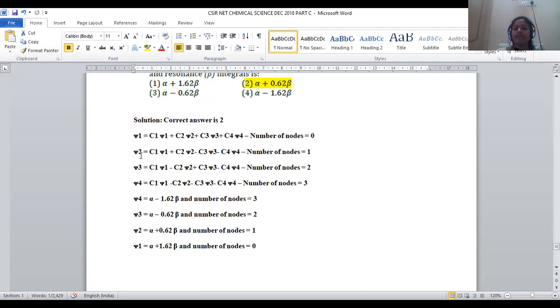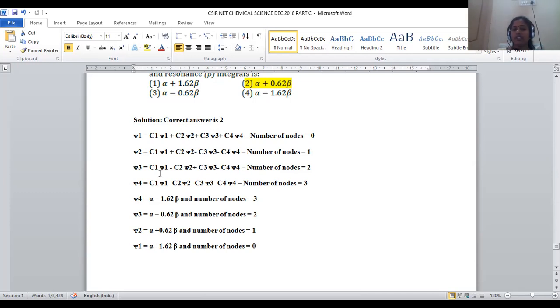Whenever we move to the next level of energy for 1,3 butadiene, here is one bonding interaction and here is one bonding interaction at the terminal centers, but in between you can find one side positive and the other side negative. That's why here there is an antibonding interaction. You can find a subtraction kind of interaction. So here one bonding, second bonding, and this will be antibonding. This antibonding leads to one nodal plane here.